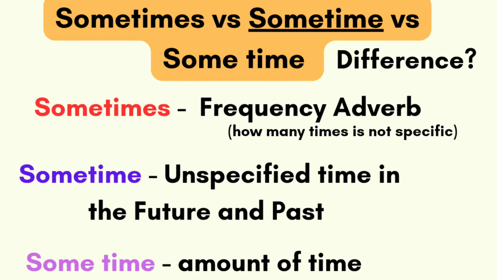Sometimes means a frequency adverb. In previous videos, we discussed what frequency adverbs are. It is one of them. How many times is not mentioned or specific, okay?